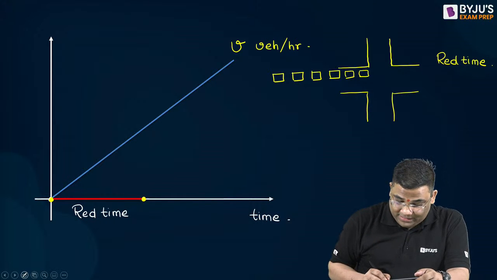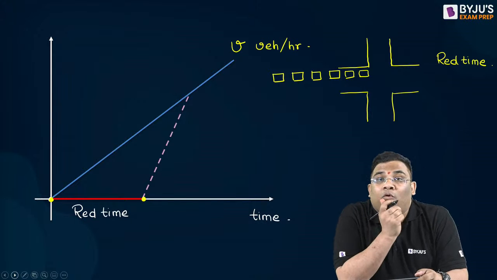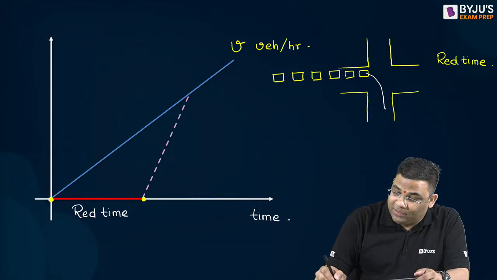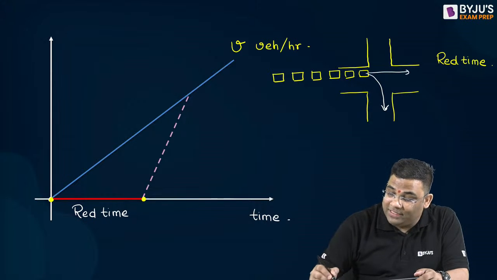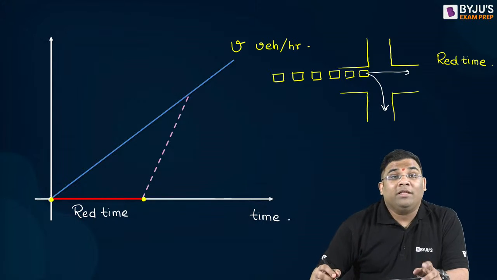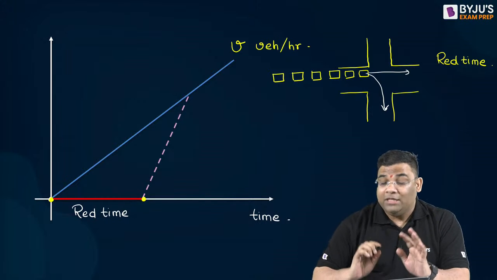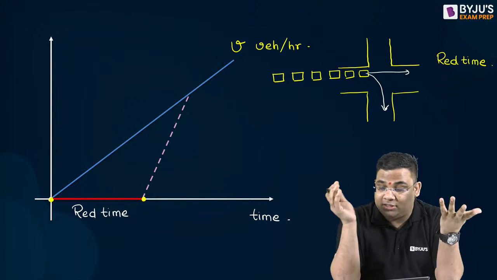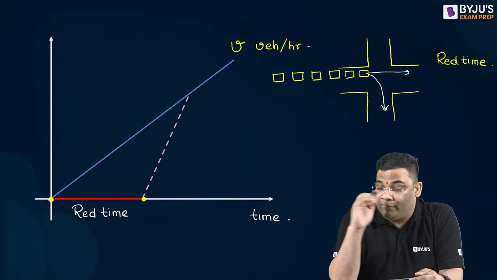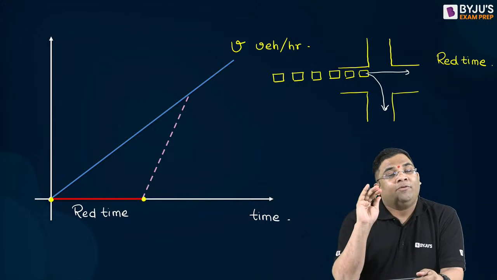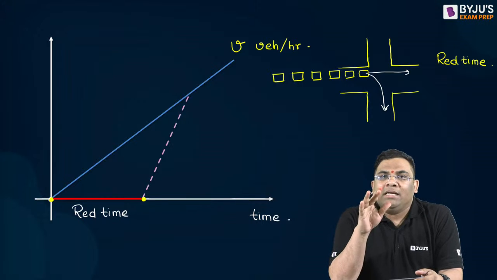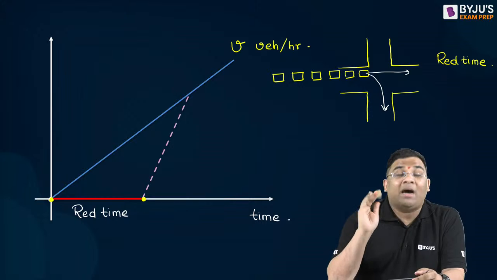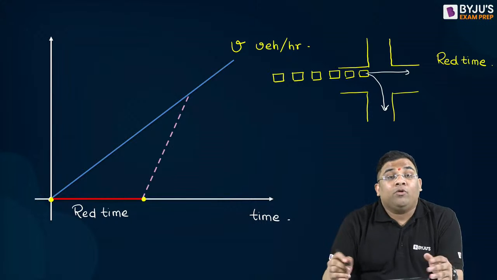But after the red time is over, the vehicles will start moving, right? Somebody will move like this, somebody will move like this. So when they start moving, this is known as departure. The vehicles will start departing from this intersection. Now there will be a departure rate also, and the departure rate will be different from the arrival rate.